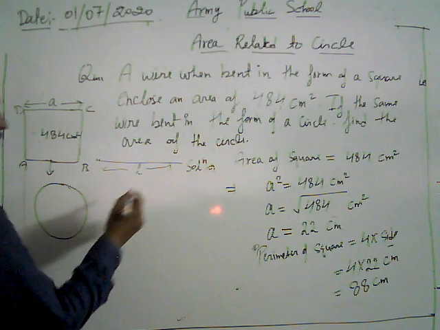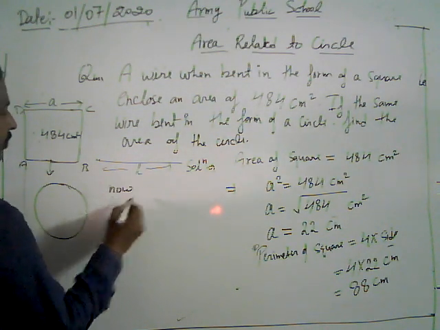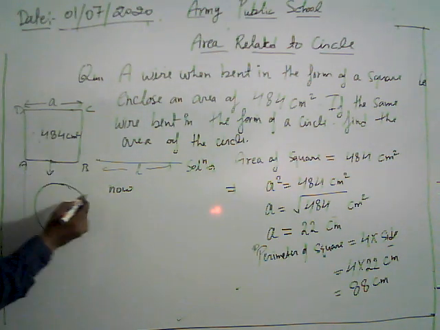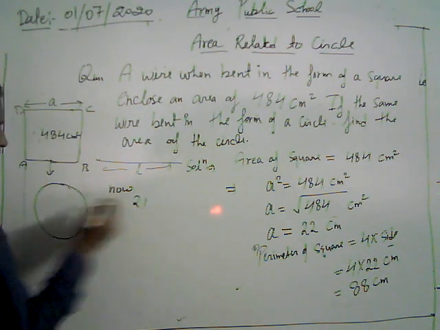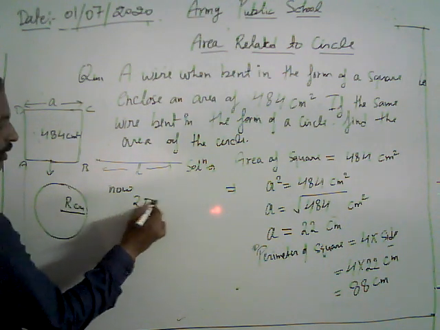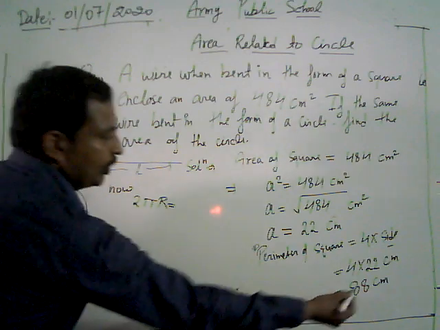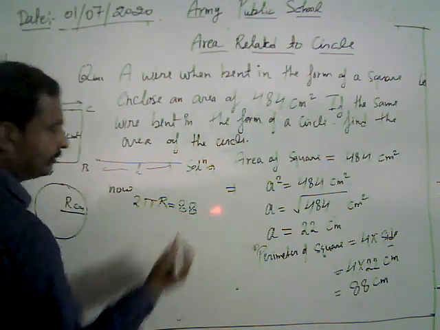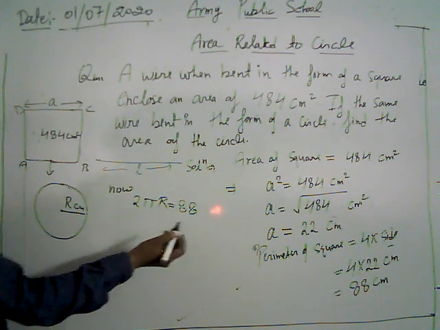We use the same length of perimeter to make a circle. Just suppose the radius of the circle is r centimeter. Then we have 2 pi r equal to the perimeter of the square, which is 88. The value of 2 pi r is 88.